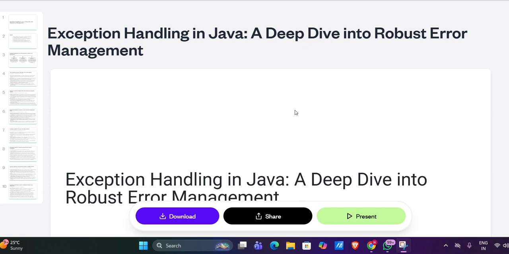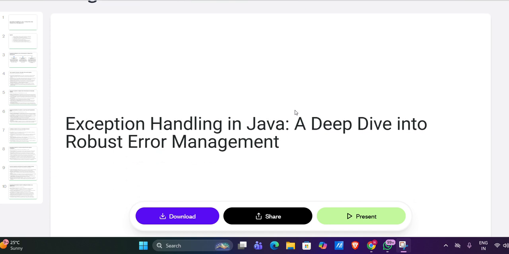Today we will discuss the most important topic, exception handling in Java. A deep dive into robust error management, and errors like that. We want to discuss this in our video today.